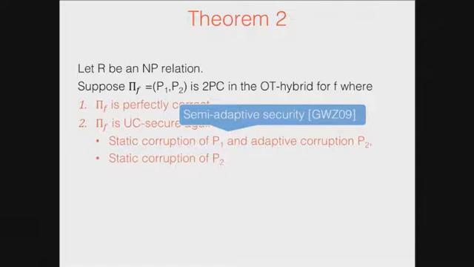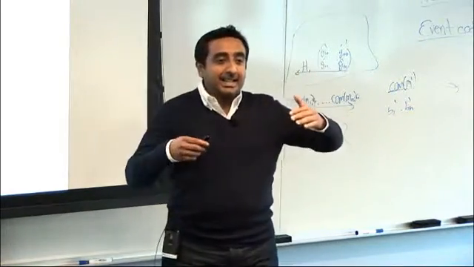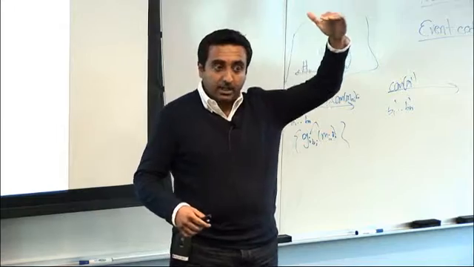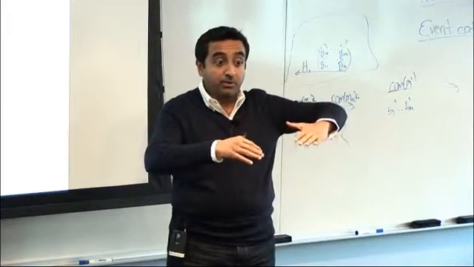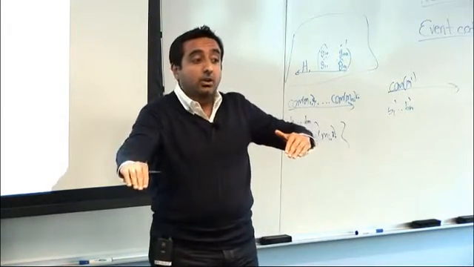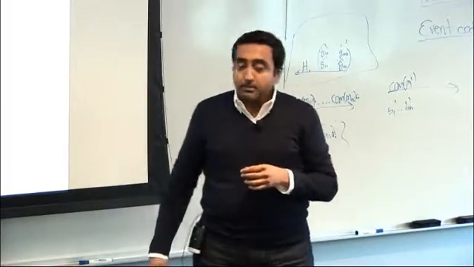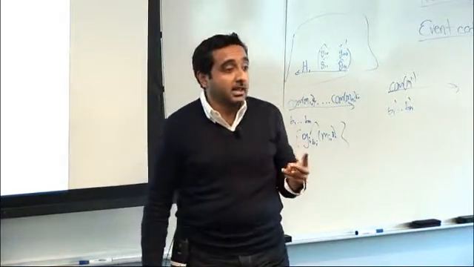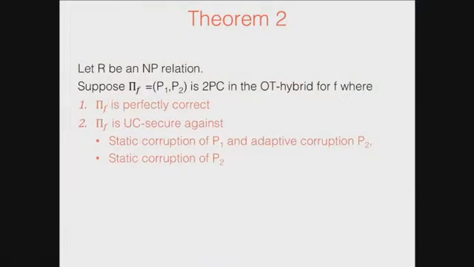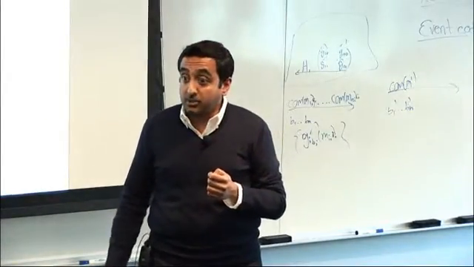semi-adaptive security. It was introduced by Garg, Goyal, Jain, and Sahai. Basically it says that I need a simulator that can handle the following adversary. It statically corrupts P1, generates P1's view, and then at the end, post-execution, it can also ask for the view of P2 after I give its input. And the other one is just simple static corruption of P2. I need simulations of both these kinds of adversaries. I could have just said full adaptive security and both of these would have been subsumed, but I want to specifically say that I just need simulation of these two adversaries.